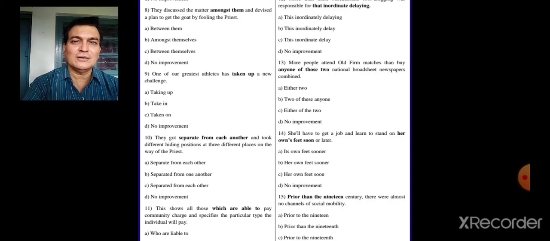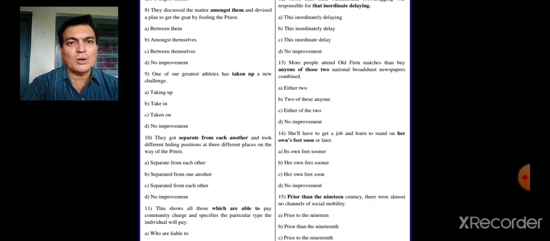Now each another, think over it, and took different hiding positions at 3 different places on the way of the priest. So what is the right answer there? Separate from each other, separated from, see, they got separated. Now separated should be there. So the right option will be either B or C. They got separated from each other.